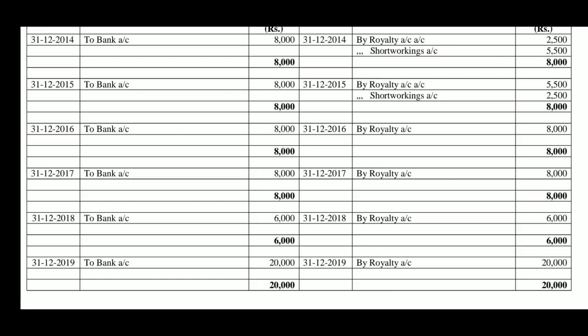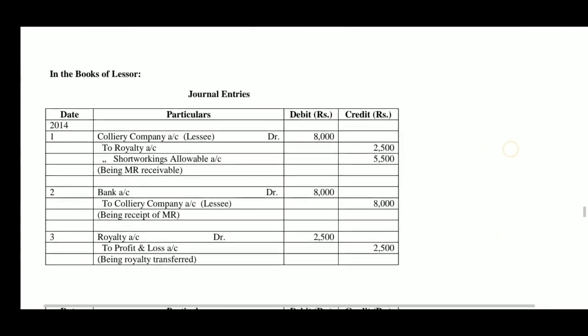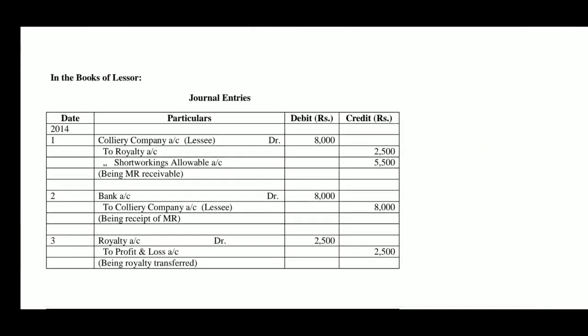So actual royalty is 20,000. In this way, the journal entries have been passed and ledger accounts prepared in the books of lessee.